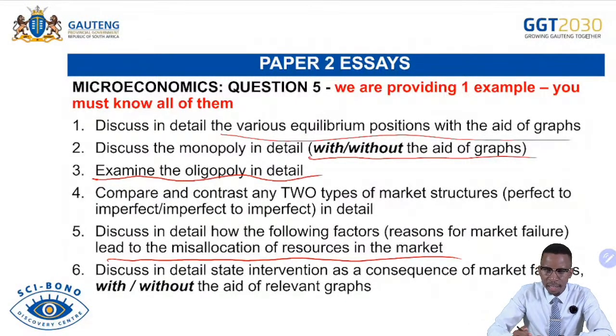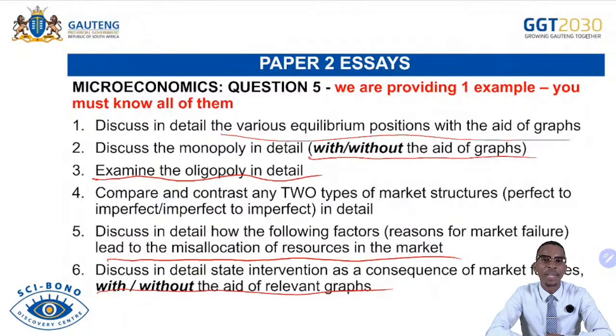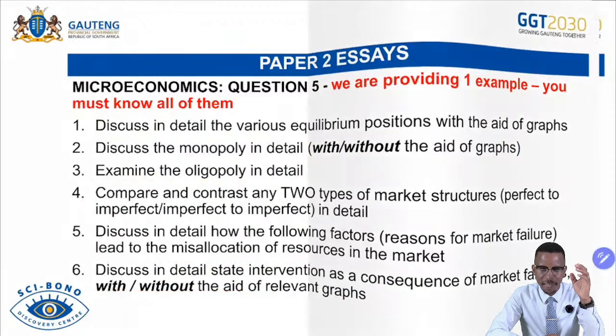Discussing in detail state intervention as a consequence of market failures, with or without graphs. Also, there's a variety of graphs here to be drawn, but I will show them in here. If you're discussing state intervention, that's where we talk about the consequence of market failure, with the government intervening to reduce the effect of the market failure. That's an essay also that you must take care of under the market failures.